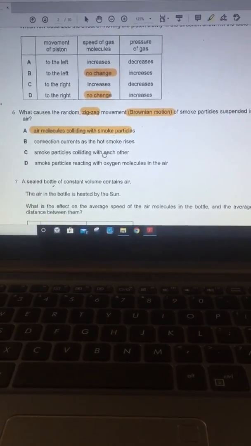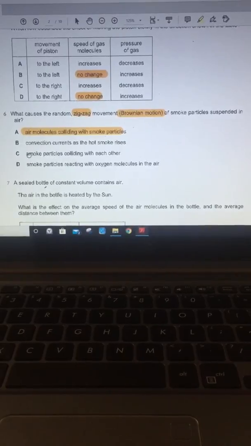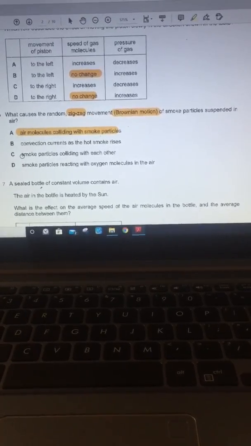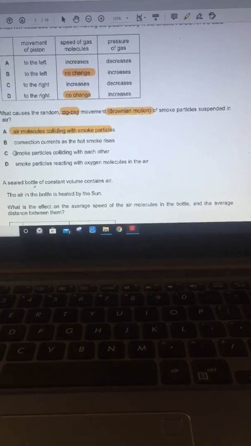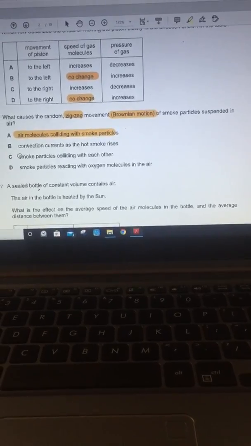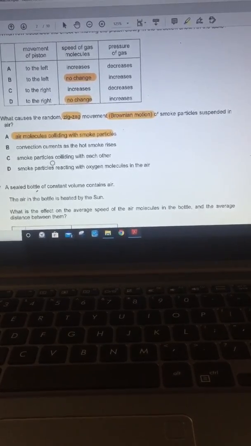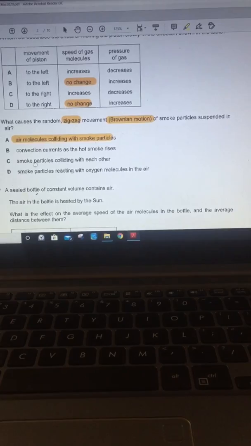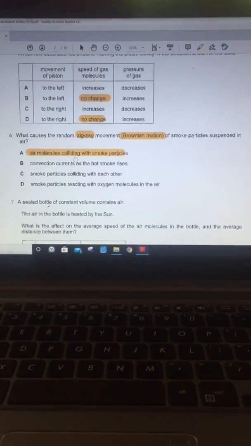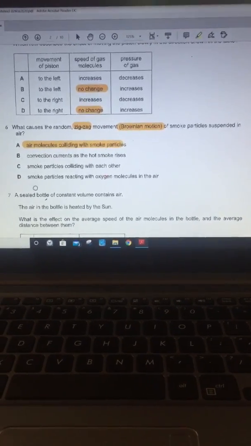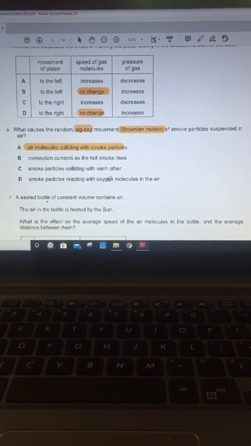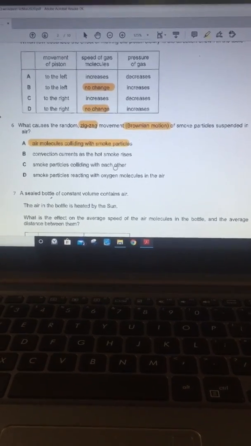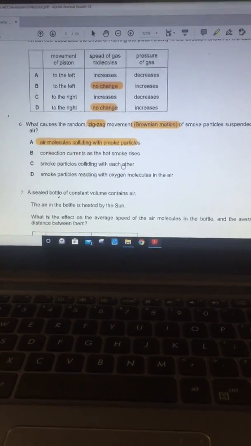Then smoke particles colliding with each other: no, because we use only a small amount of smoke particles, so they are not enough to collide among themselves to have that zigzag pattern. Smoke particles reacting: there is no chemical reaction happening. So the answer for the sixth question is A.